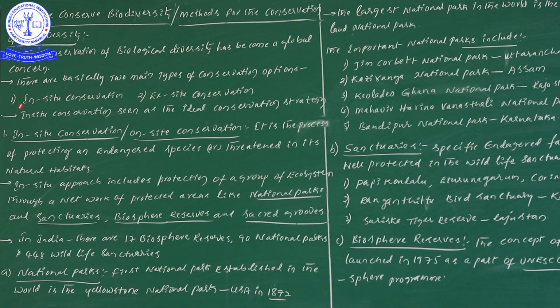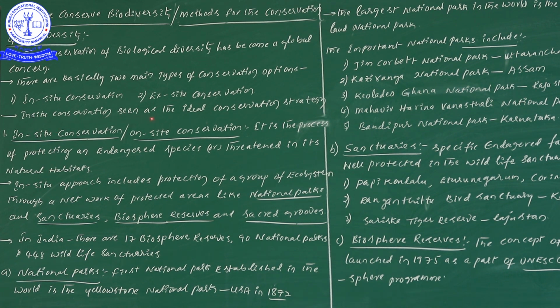Now, in situ conservation is seen as the ideal conservation strategy. Don't forget, there are two different types of conservation options: first in situ conservation and second ex situ conservation.